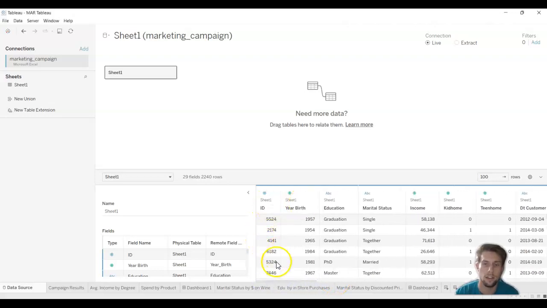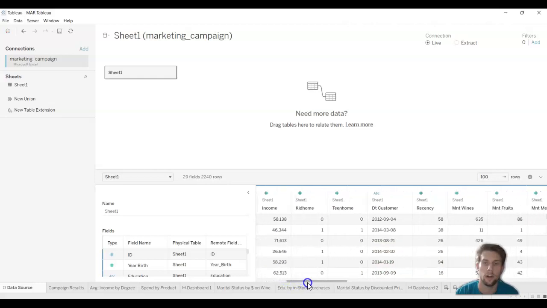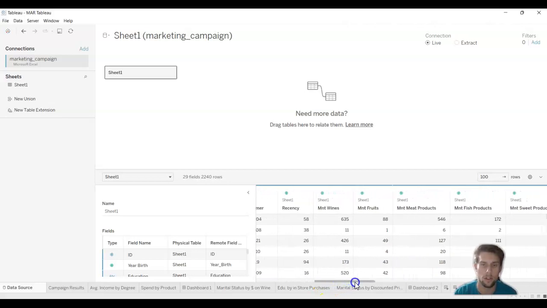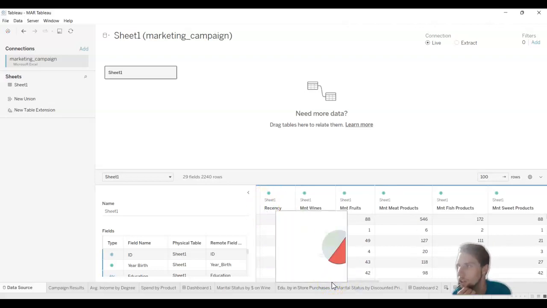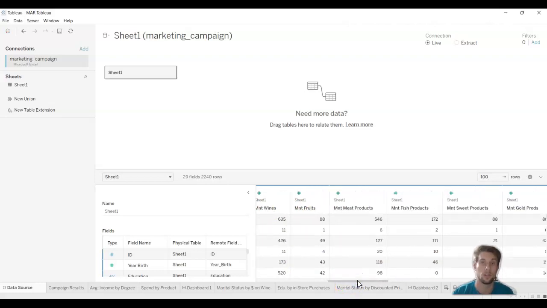So diving right into the marketing campaign, let me scroll back over here. We have our ID information, including year of birth, education, marital status. We also have income, how many teens and kids are at home, separate categories. We have recency, which would be purchases made, and the number of days since the last purchase. We have the amount spent on certain items like wine, fruits, meats, and this would be within a 2-year span.